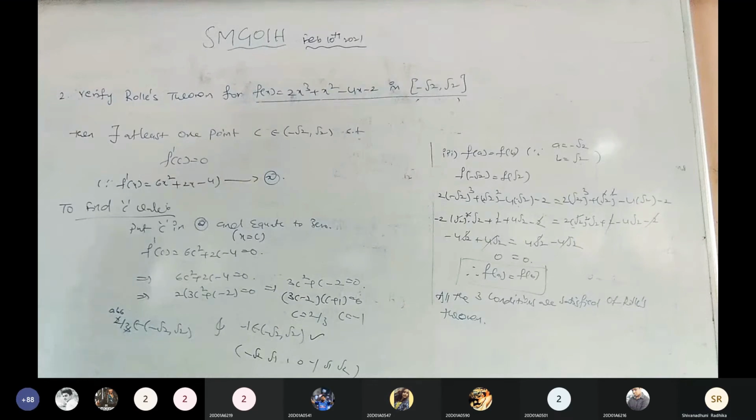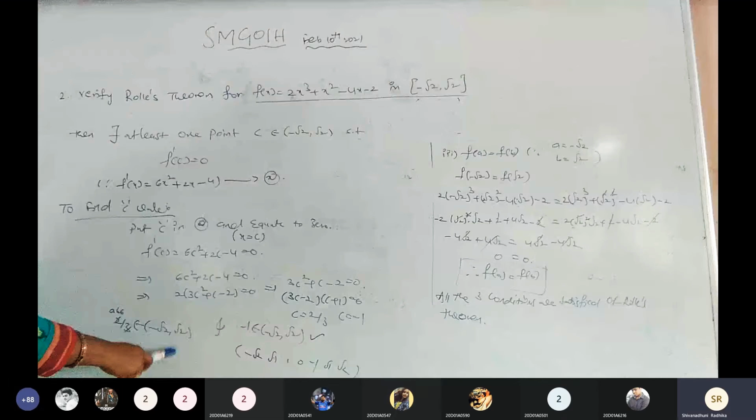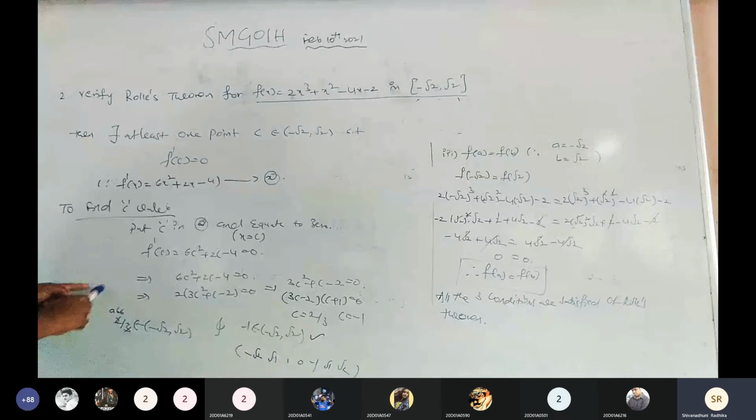Tell me, anyone. Where will it be? Particularly 1, it won't be there? It will be there, ma'am, between 0 to 1, 0.6. This belongs to 2 comma root 2. It is exactly in between 0 and 1, compulsory this value is there.